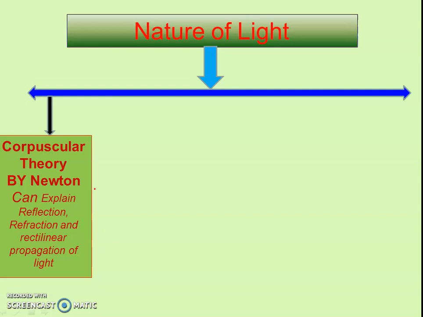It means the source of light emits tiny particles in the form of light, and he successfully explained the reflection and refraction of light, and moreover he explained the rectilinear propagation of light in the first theory.